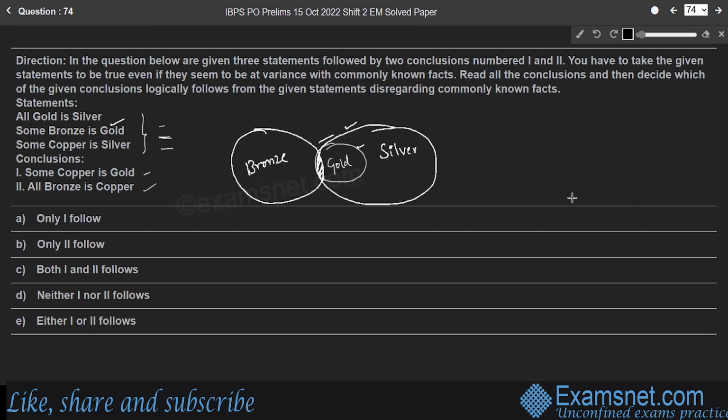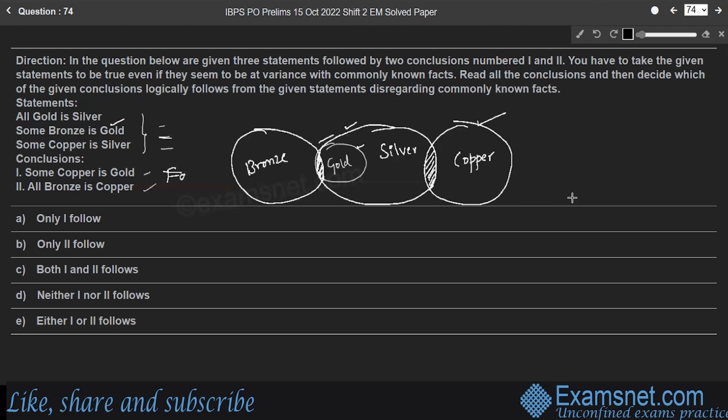And the next one, some copper is silver. So, set of copper we'll consider and some portion of copper, right, is silver. Now the conclusions are some copper is gold. So, copper is gold, which is not true.